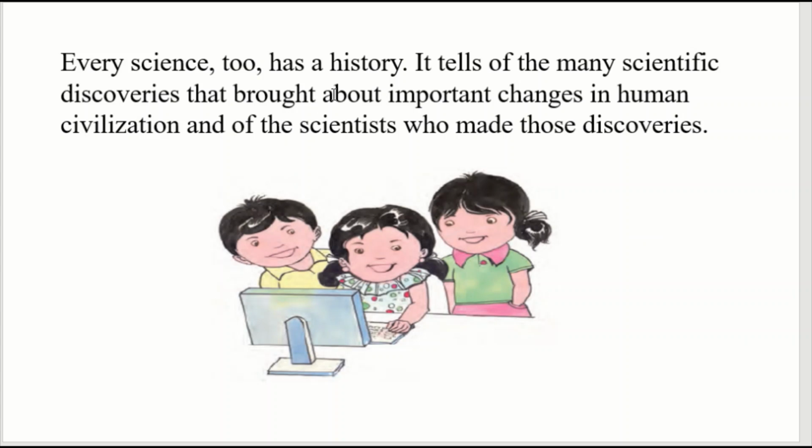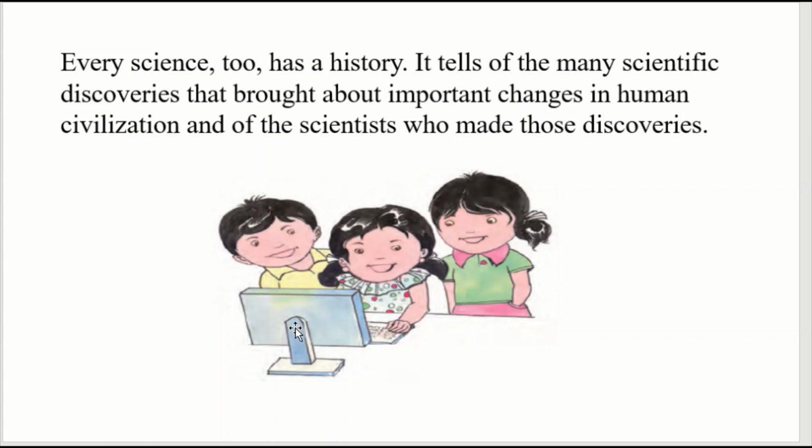Every science too has a history. It tells of the many scientific discoveries that brought about important changes in human civilization and of the scientists who made those discoveries. For example, the discovery of the computer has brought many changes in society.